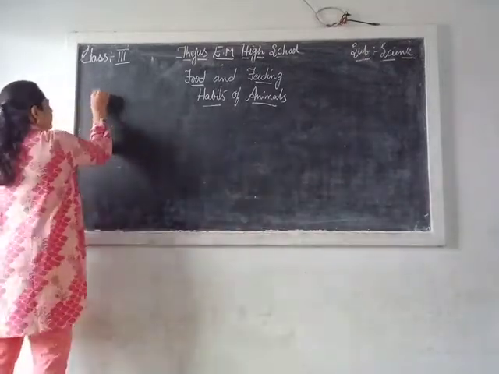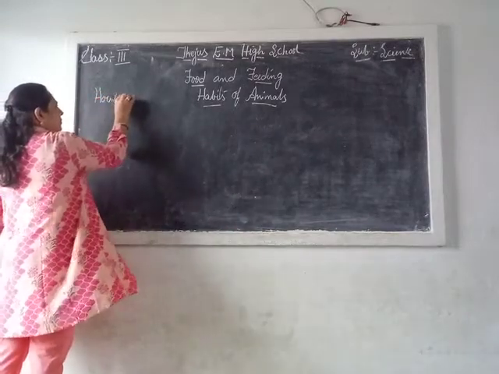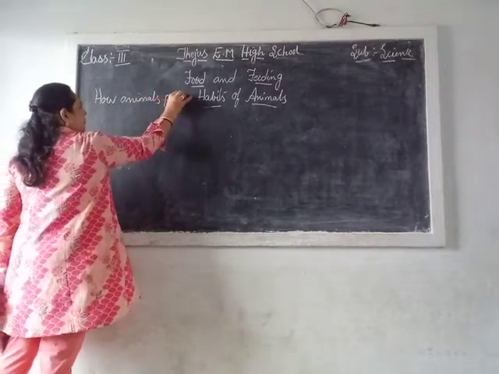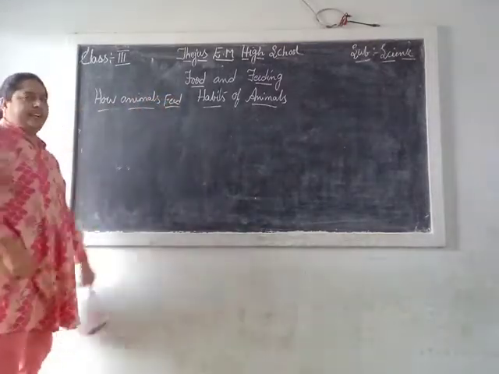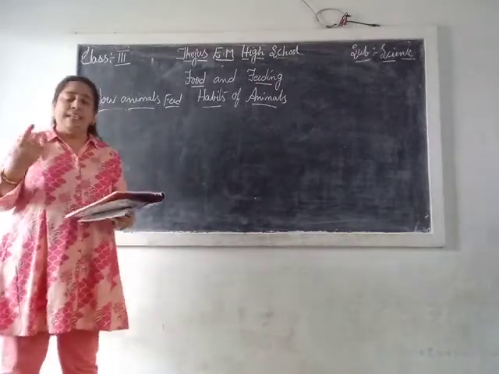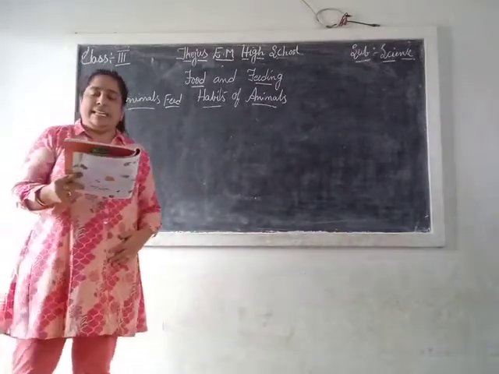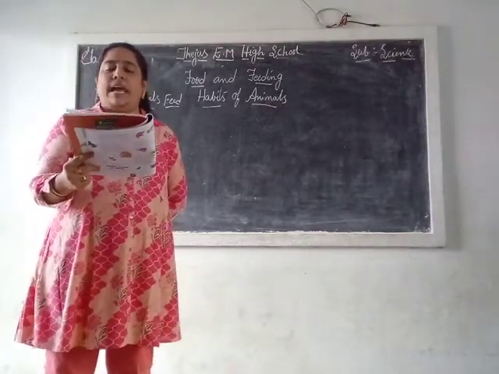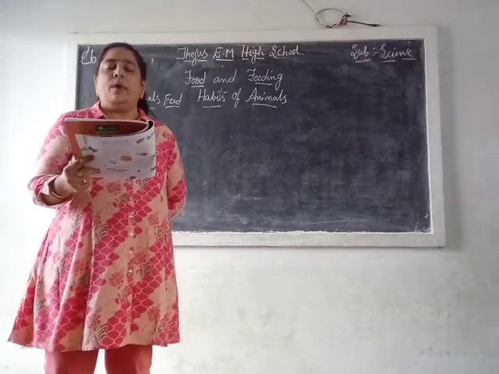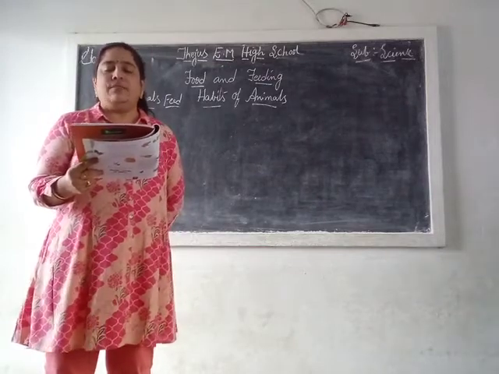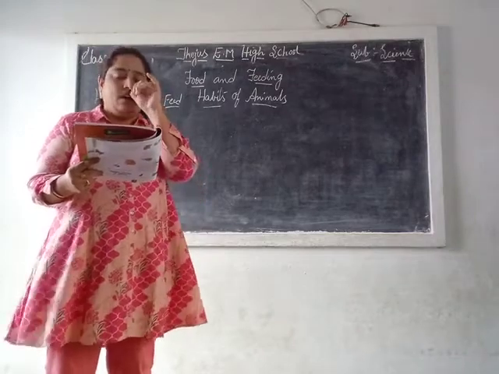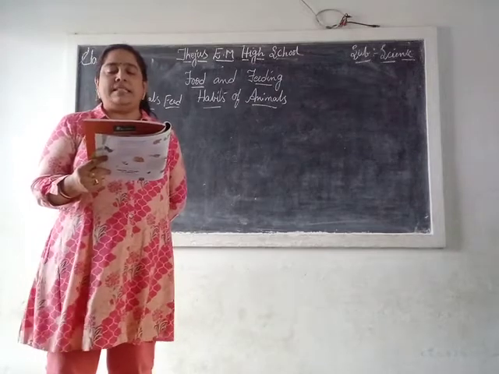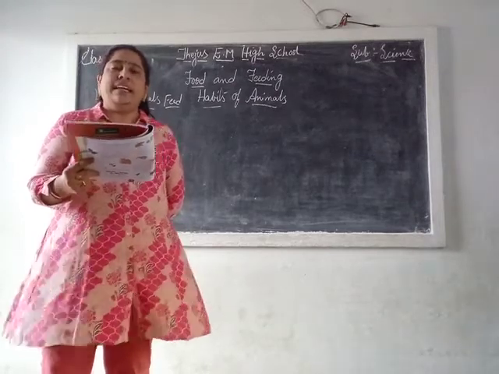How animals feed. Okay, children? Feed means how they will eat. Different animals eat different types of food. The feeding habit of an animal depends on the type of food it eats. The mouth of an animal is suited to the type of food it eats.